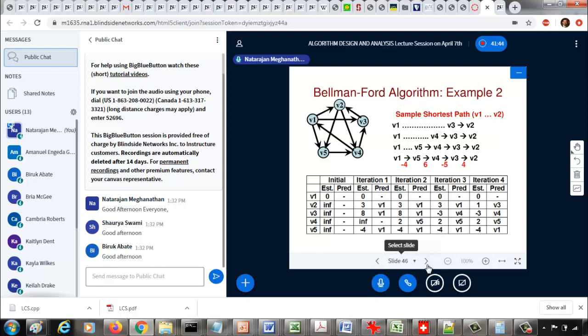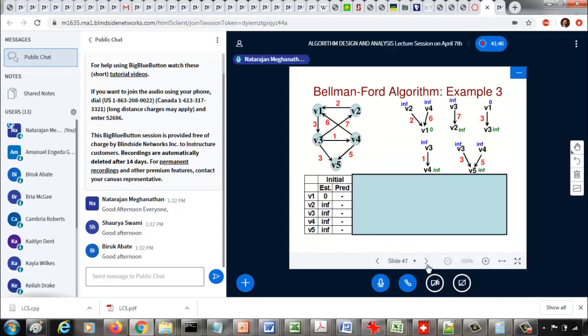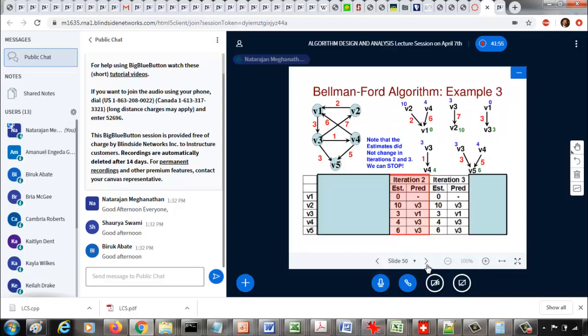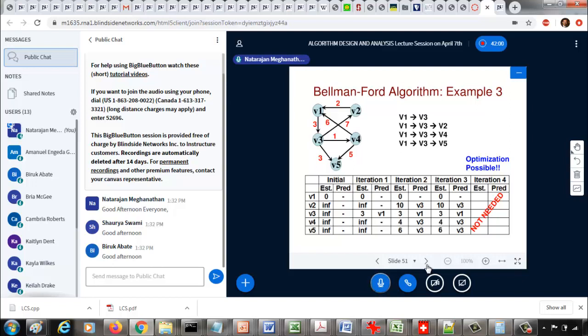So far in the examples that we went through, in each iteration at least one entry changed, so we went through all the required V minus 1 iterations. Now I have a third graph as practice, so I leave it to you to do this example for practice. If you look at the numbers here for the estimated path weights, it is again initially 0, infinity to everyone, and then the first iteration you find these as estimated path weights.